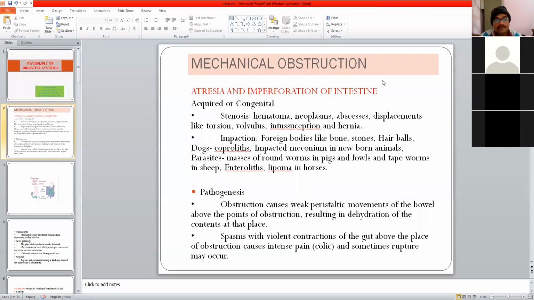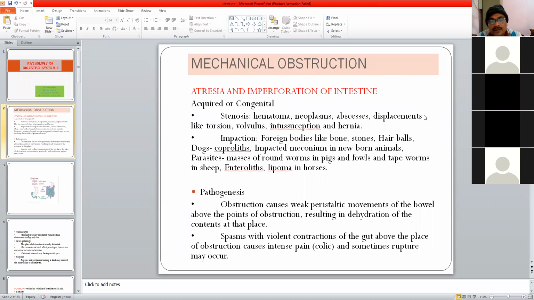So the first and most important part of intestinal pathology is mechanical obstruction. Mechanical obstruction means that the free flow of feed contents is obstructed. So there is a problem in the passing of the feed content from the small intestine to the large intestine, or from the initial part of the small intestine to the later part, due to some obstruction. One important cause can be atresia.